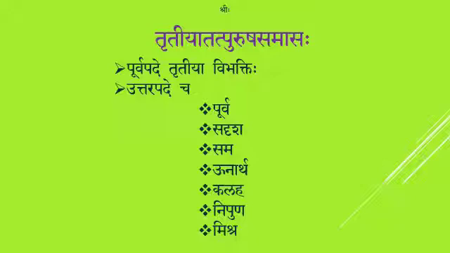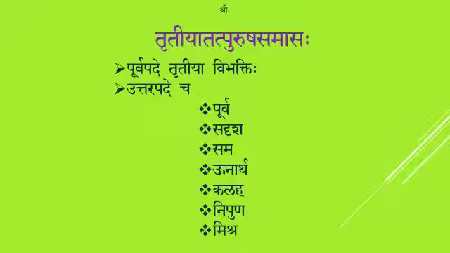The next one is tritiya tatpurusha samasaha. There are two conditions laid down. The first one is purva pade tritiya vibhaktihi. The first word, the Purva Padam, should be in Tritiya Vibhakti, and the Uttara Pada, that is the latter or the second word, should be in any one among these 7: Purva, Sadrisha, Sama, Unartha, Kalaha, Nipuna, Mishra. Only if these two criteria are satisfied will you get Tritiya Tatpurusha Samasaha.